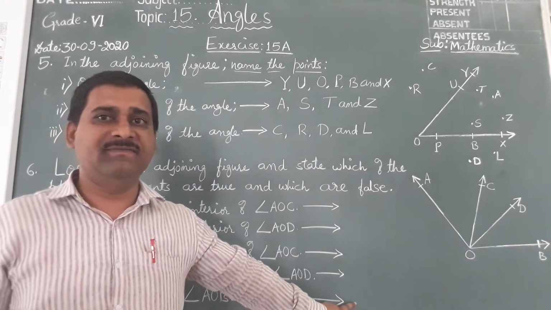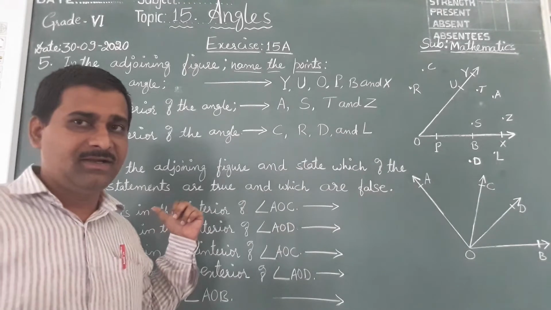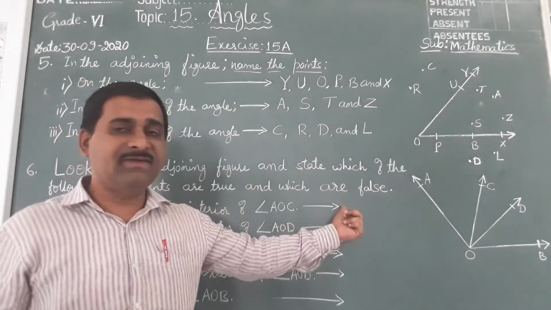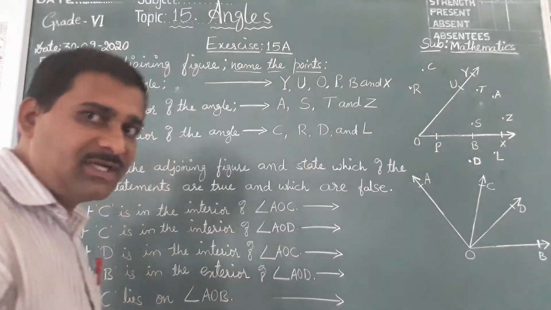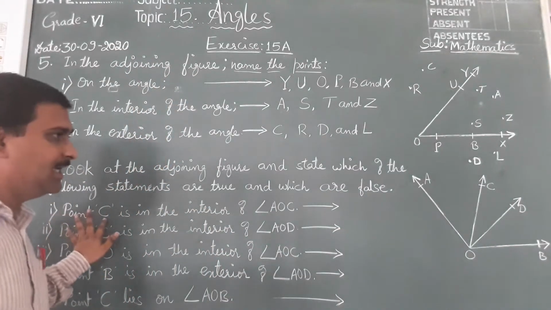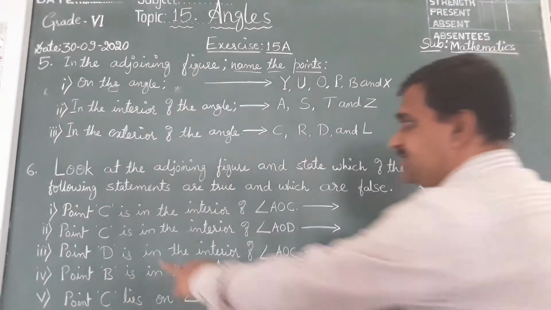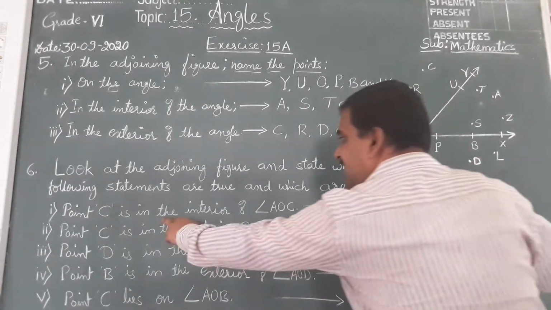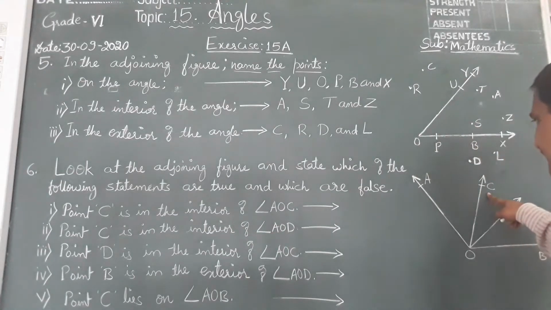Five statements are given, and we should look at the figure, read the statement, look at the picture, and decide whether the given statement is true or false. Let us start with the first statement. Point C is here, in the interior of angle AOC.